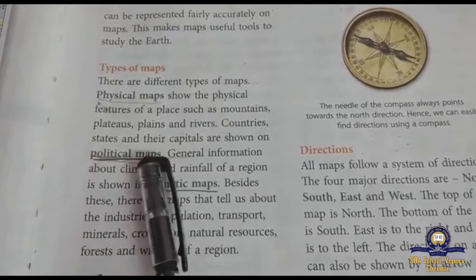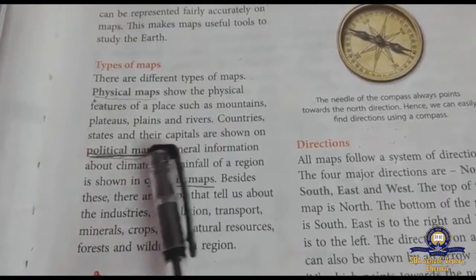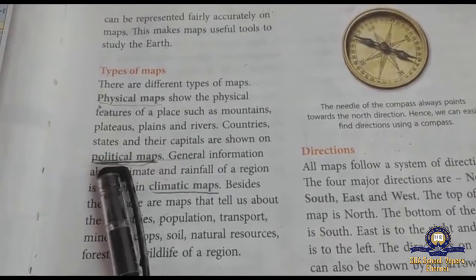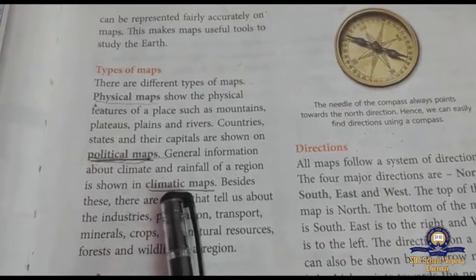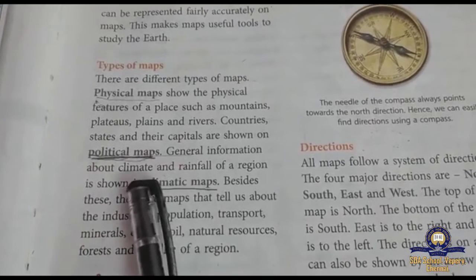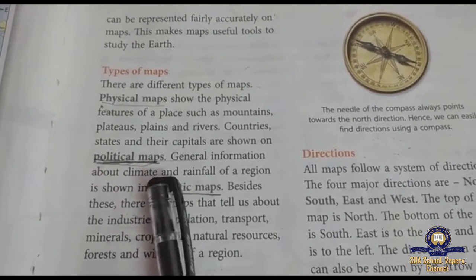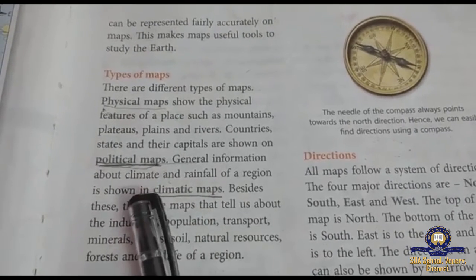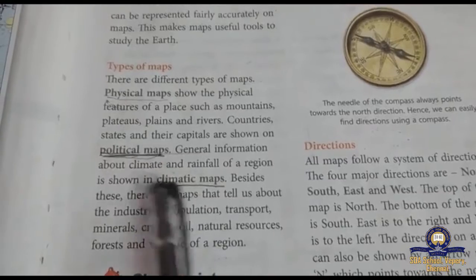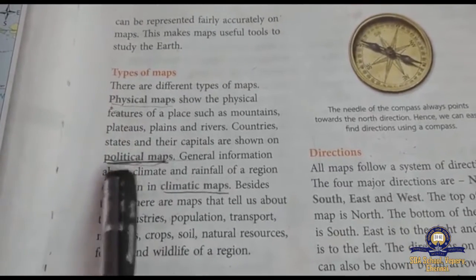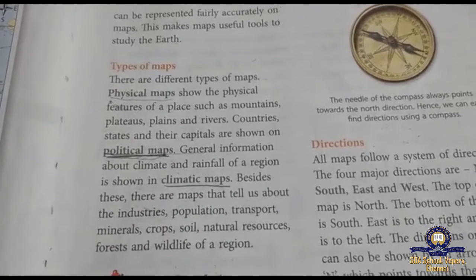Political maps show countries, states and their capitals. What about climatic maps? Climatic maps give general information about the climate and rainfall of a particular place or region. Okay, 3 types of maps: physical maps, political maps, climatic maps.